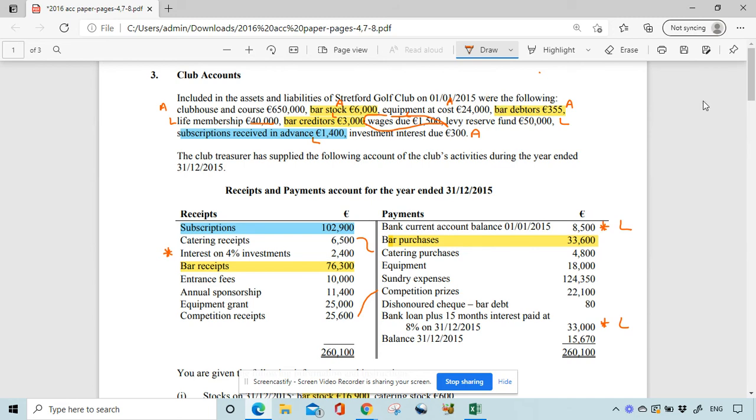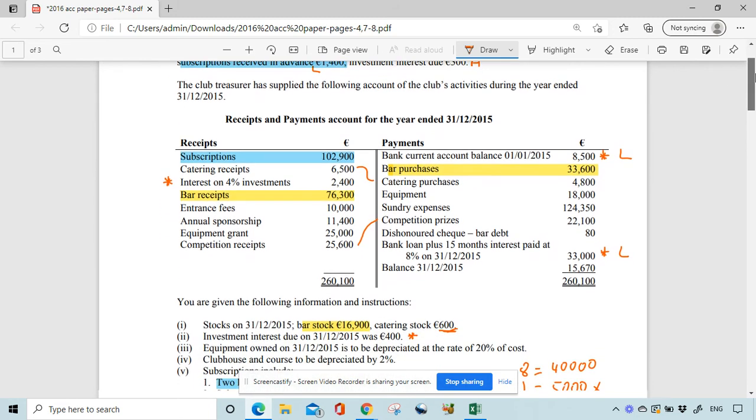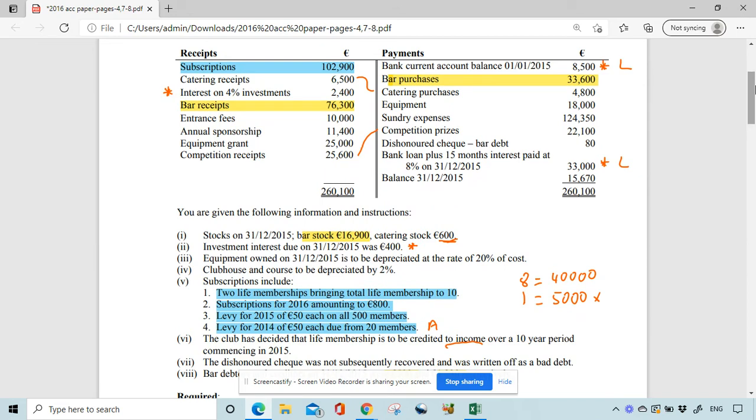Equipment 24, 20%. Sorry, I made a mistake there. 20%.